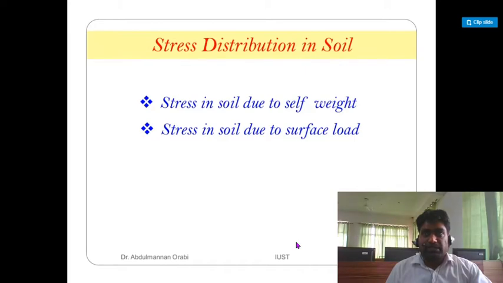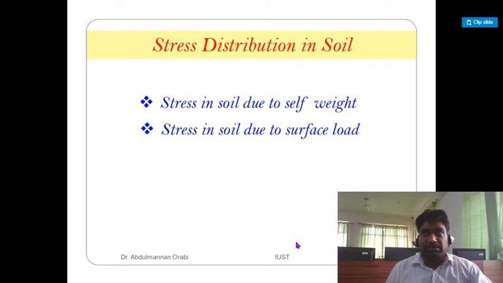Firstly, I have covered the standard penetration test. I have covered all the procedures and all the equipment taken for that. And yesterday only I covered the plate load test: how it is conducted, what its limitations are, what the procedure is, how forces are applied, and how results are determined. And after that, I have covered the cone penetration test. Cone penetration tests are of two types, static and dynamic. If you are interested, you should keep on revising these things and keep on solving numerical problems related to empirical formulas and field methods.